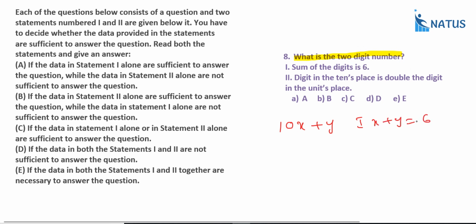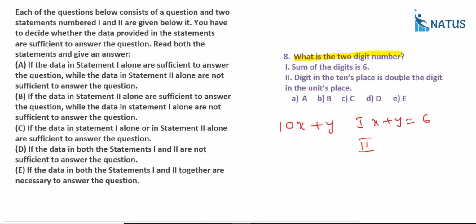In this statement, we can't say, because if x equal to 1, y equal to 5, x equal to 2, y equal to 4, x equal to 3, y equal to 3. So there are 5 different options. So in the first statement, we can't say. Come to the second one.